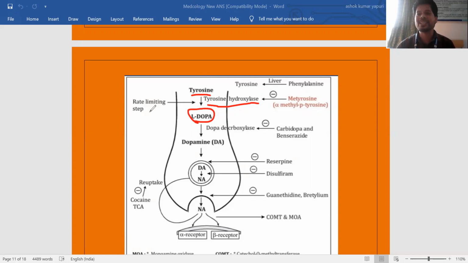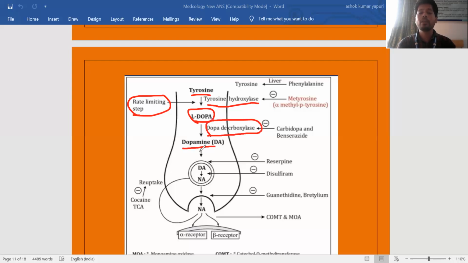If this enzyme is inhibited at the starting step, catecholamine synthesis will be blocked. That's why the conversion of tyrosine to L-dopa with the help of tyrosine hydroxylase is called the rate-limiting step of catecholamine biosynthesis. After L-dopa, there is conversion to dopamine with the help of the enzyme dopa decarboxylase. We already saw this in the above picture.